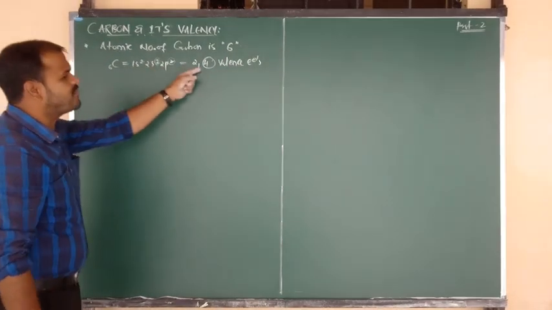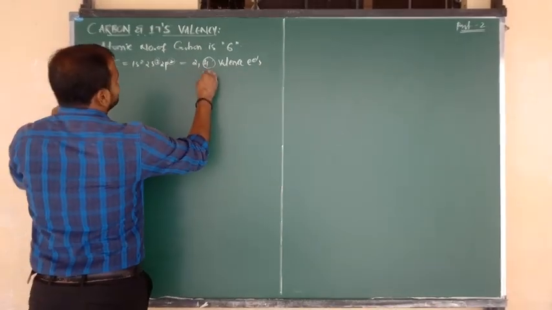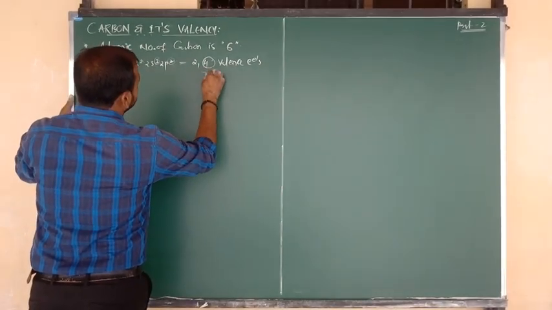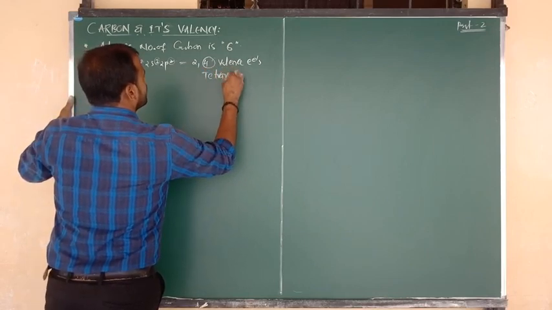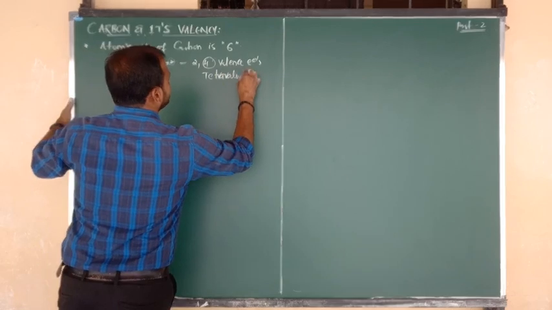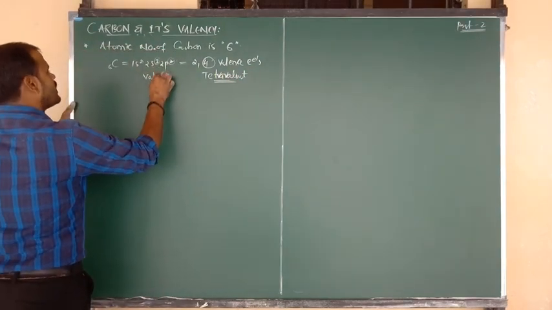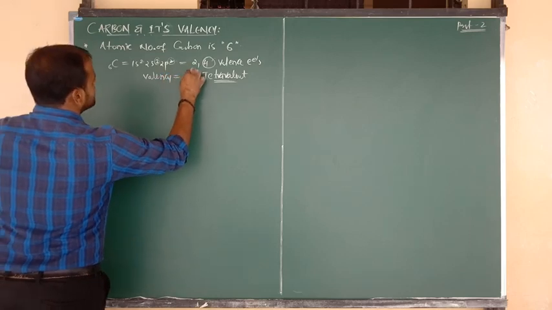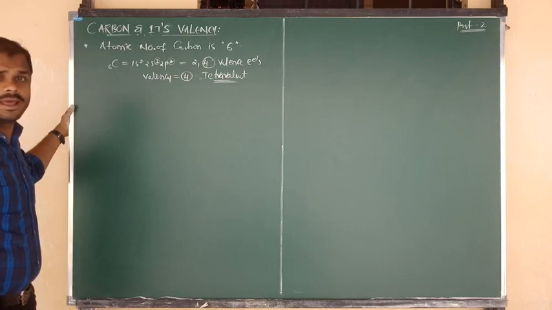Due to the presence of 4 electrons, as I said clearly in the last class, carbon is tetravalent, and its valency is equal to 4.